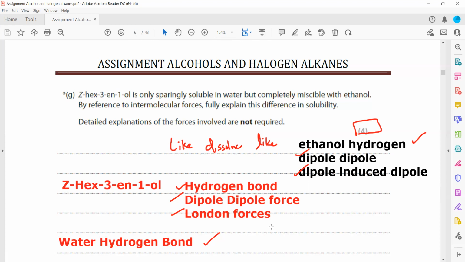So whenever you want to write the answer related to solubility of a substance in a different liquid, your approach should be, you should first identify the type of forces in the different molecules, and then compare. If they have a greater number of identical forces, it means it is more soluble. And if few forces are identical, it means sparingly soluble. And if there is no identical force, it means it will be insoluble.